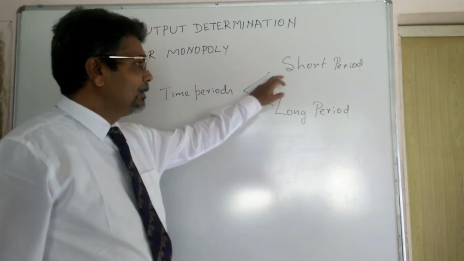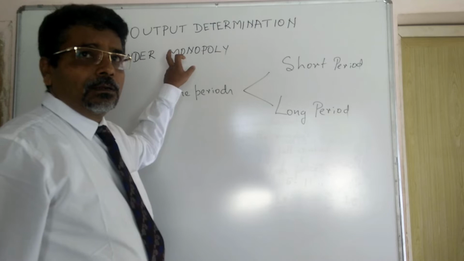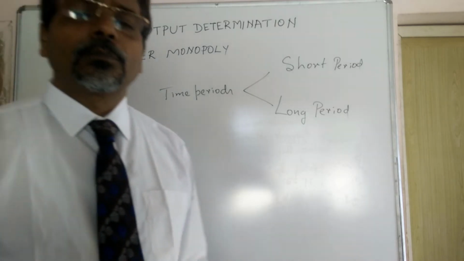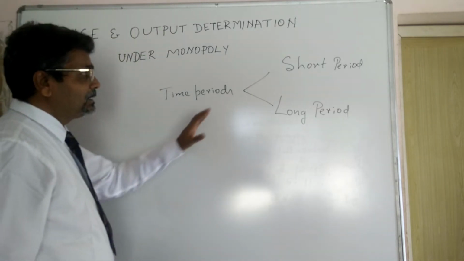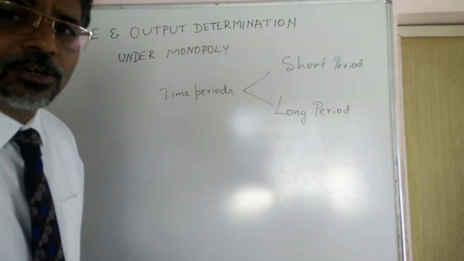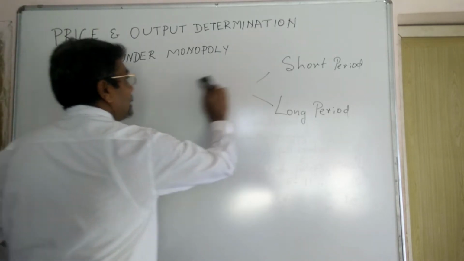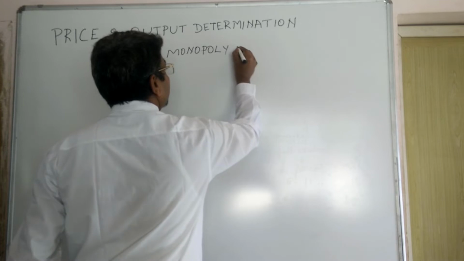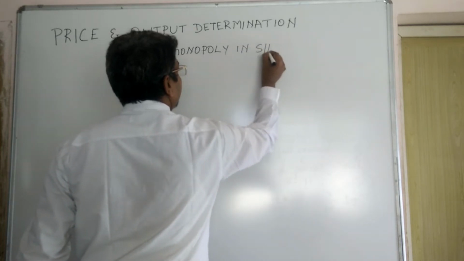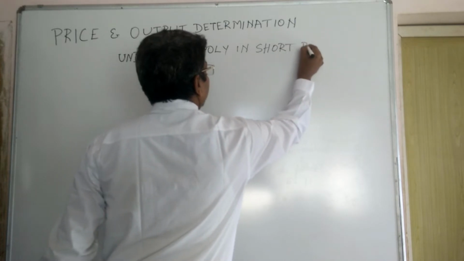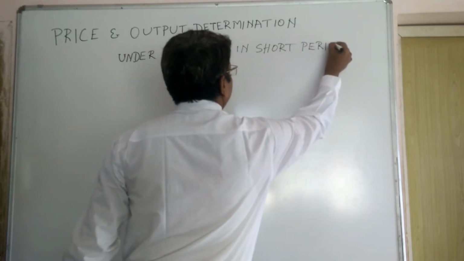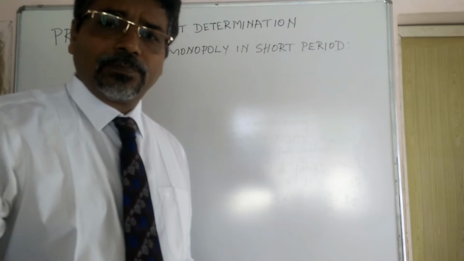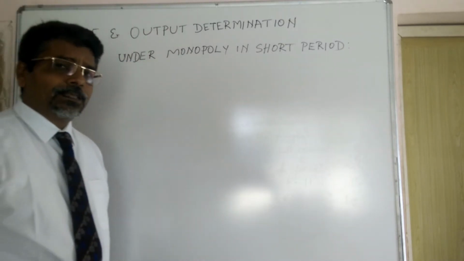Under the two periods, we are going to study the price and output determination under monopoly. Let us discuss it in short period. Now the question arises, what do we mean by short period?